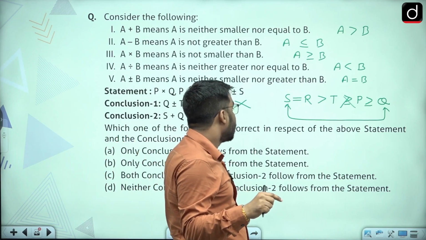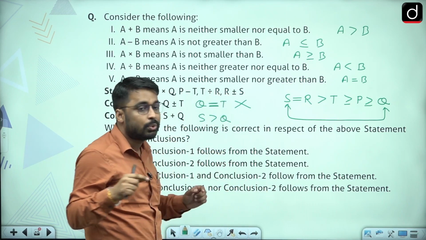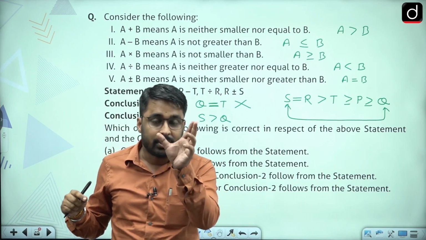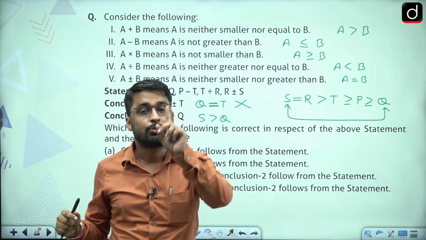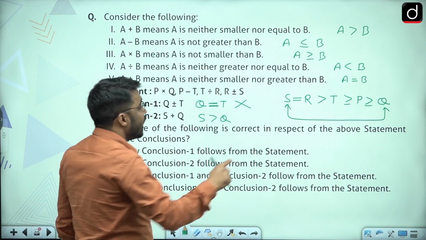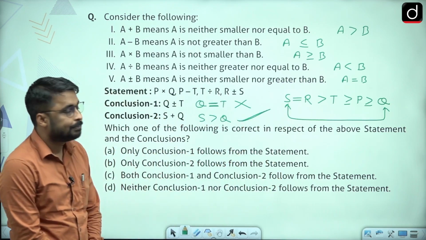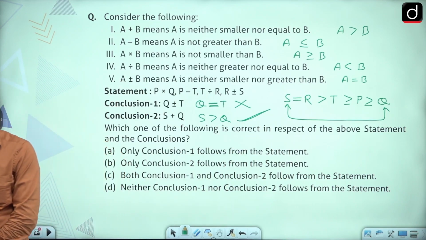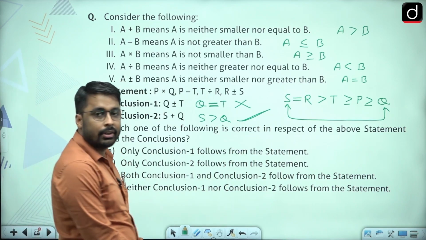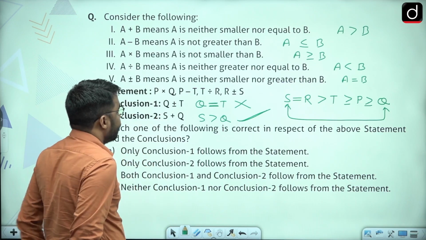Now, in order to establish a greater than symbol between two elements in your expression, between those two elements you should have at least one greater than sign, at least one. And since one greater than sign is present here, this would be my correct answer.